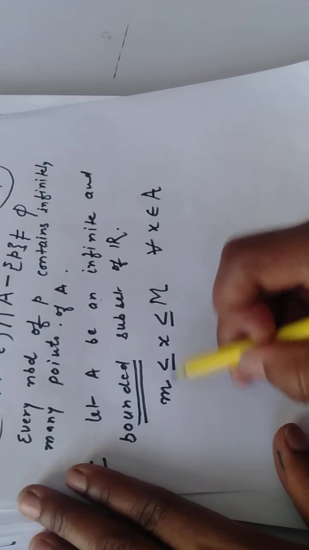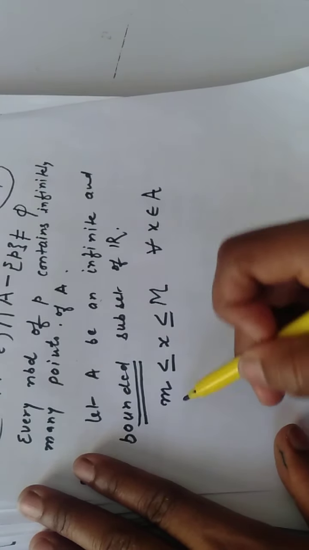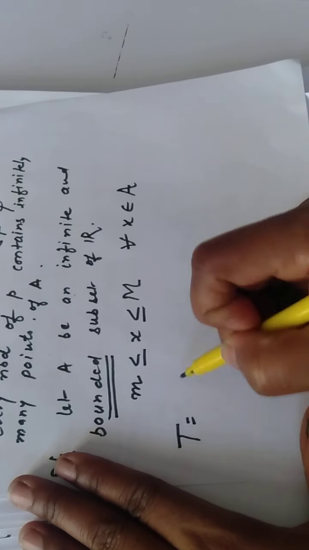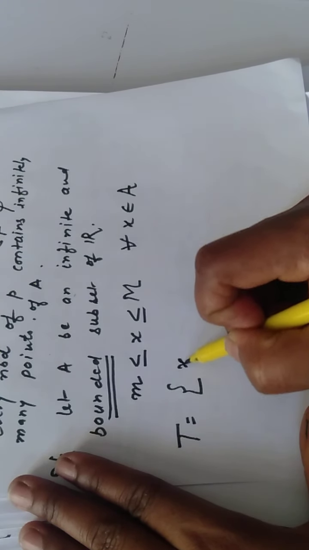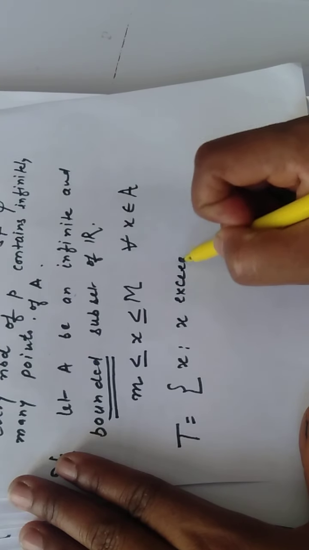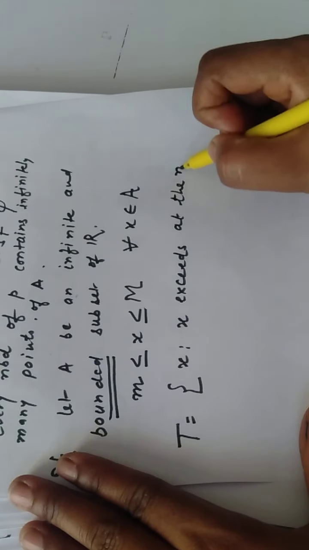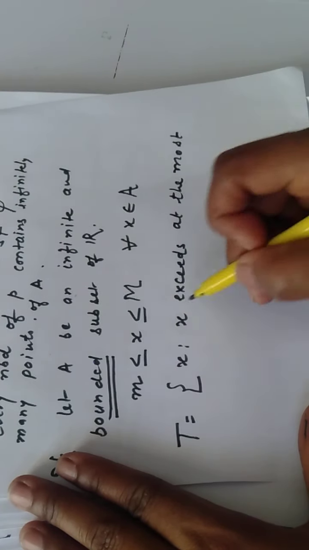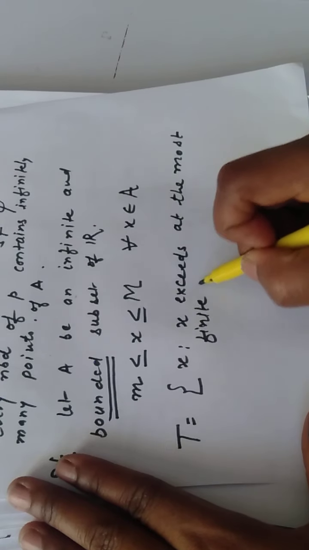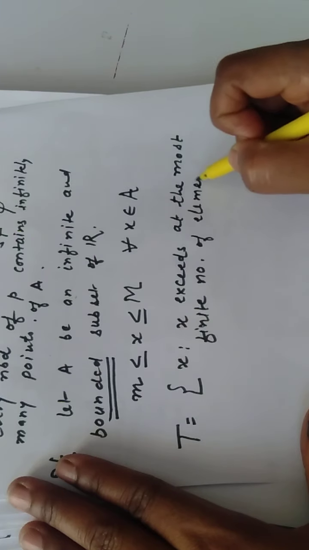There are two real numbers, small m and capital M, such that every element x of A lies between small m and capital M. Now we shall construct another set T, and T has those elements which exceed at the most a finite number of elements of A. At the most a finite number of elements. Now, it is given that A is infinite. Okay, finite number of elements of A.